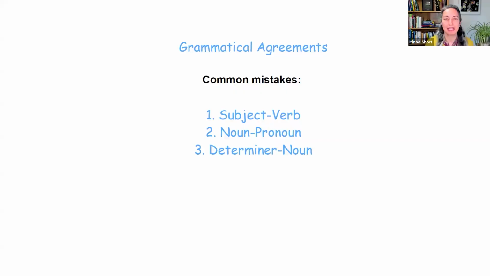Hello and welcome everyone to this lesson, which is about agreements, grammatical agreements. Let me share my screen with you and see that there are three categories of agreement that I have chosen to go over with you today. The common mistakes take place in these three categories: subject, verb; noun, pronoun; and determiner, noun.